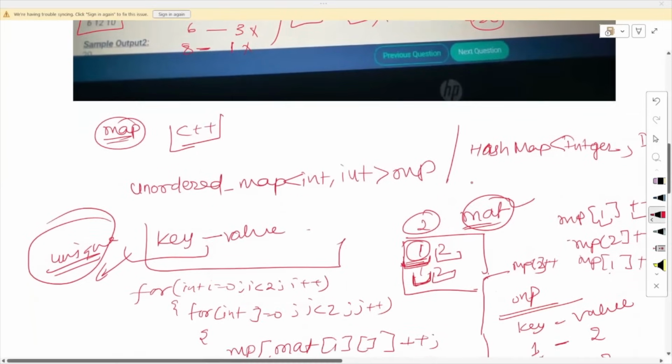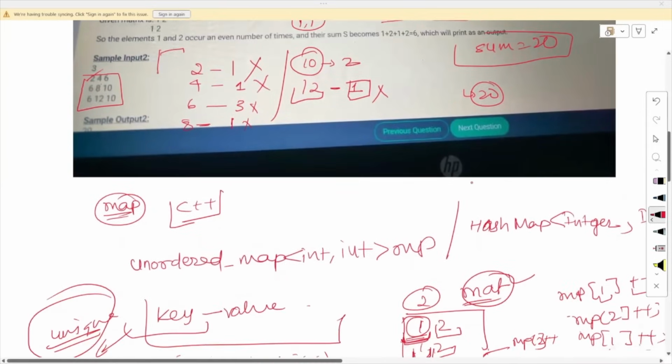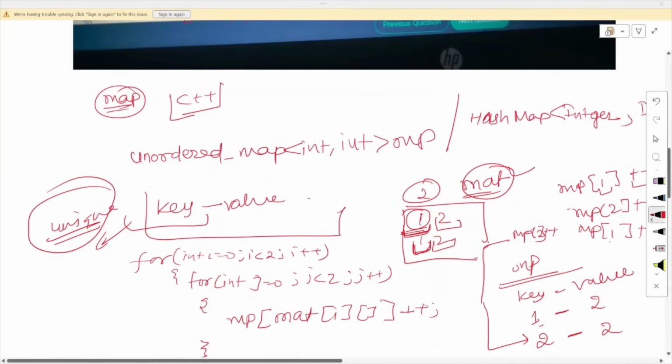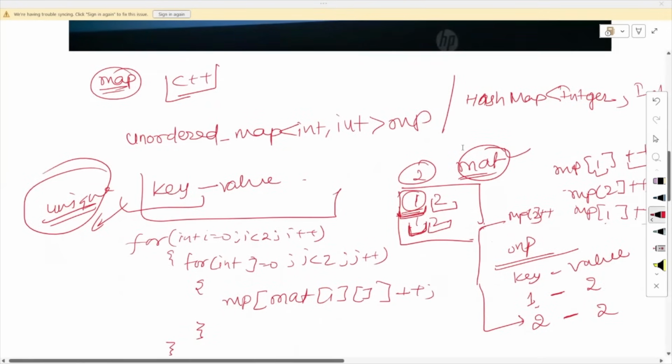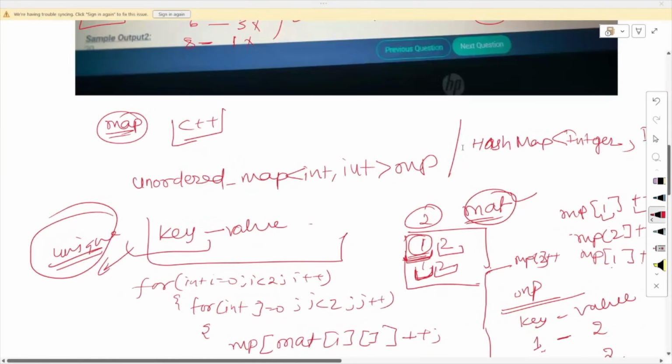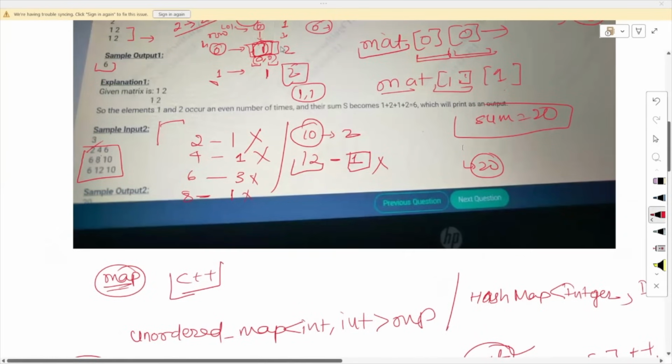Now you can see here, since I explained this previously and the video actually stopped functioning, I am explaining it again. That's why I have written all this. What I am doing here is first taking the frequency of each element, that is, how many times the element occurs. After that, I check which element occurs an even number of times, and for whatever element occurs an even number of times, I simply add its number of occurrences to my answer and return the answer at the end.